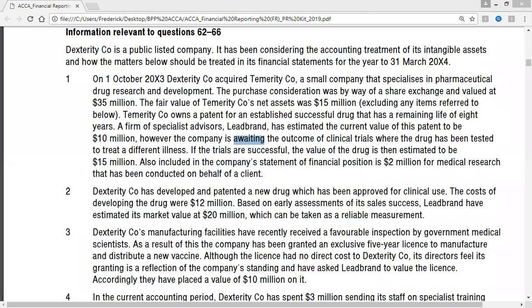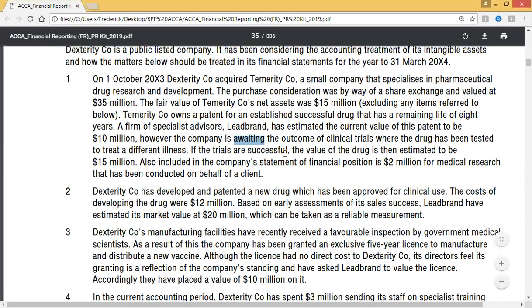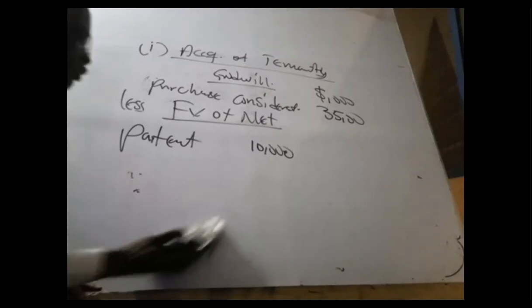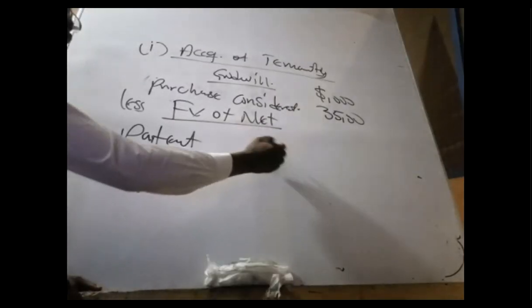Right here, at what amount? Is it at the current value or the fair value? So here we have to use the fair value, 15 million. That is all. Instead of the 10,000, fair value of 15 million.